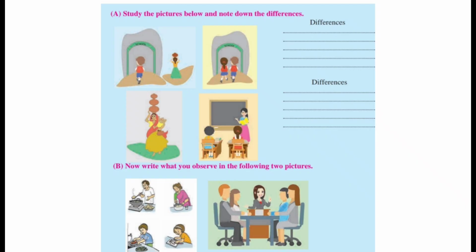And in the B picture we can observe that in both pictures the men and women are equally treated, because in the first picture the father is frying puris, the mother is doing some work in the kitchen, and the boy is washing the vegetables, and the girl is also cutting the vegetables. And in this picture also they were discussing, boys and girls were doing the discussion. So here also we can see that men and women are equally treated.